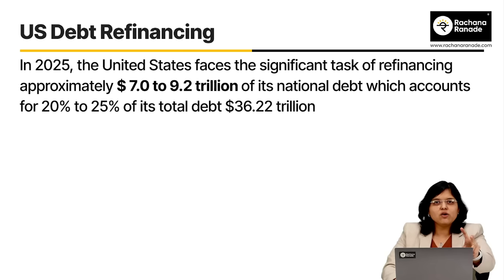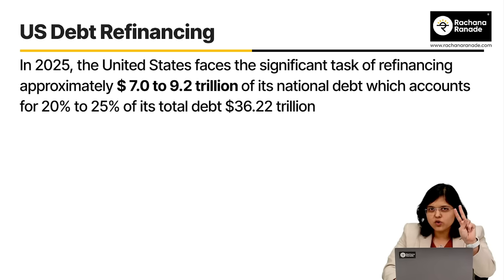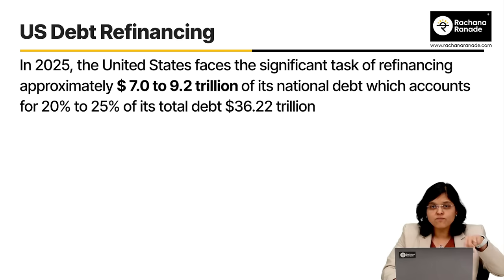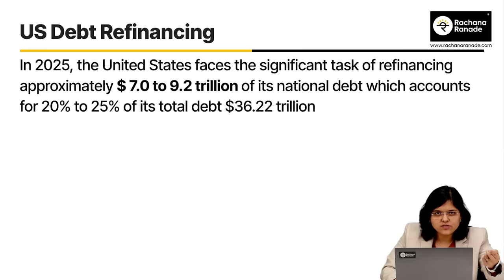So, to ensure that the fiscal deficit is under control, he wants to ensure two things. The rate at which this debt gets refinanced is low, number one. Number two, he also wants to ensure that the revenue of the government increases, and that can be done with the help of tariffs, right?